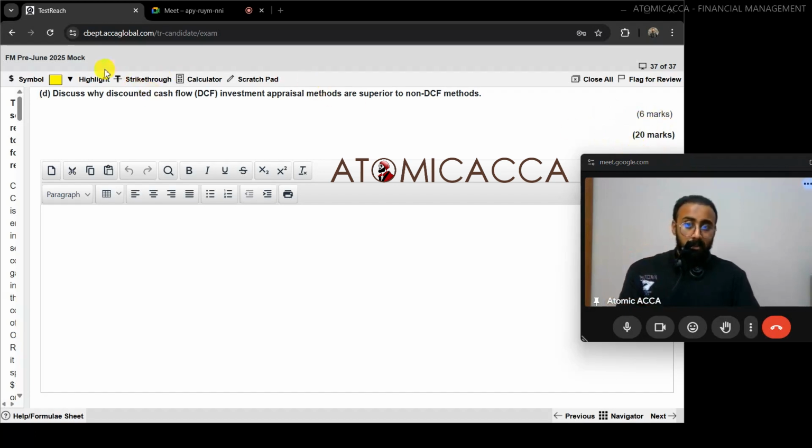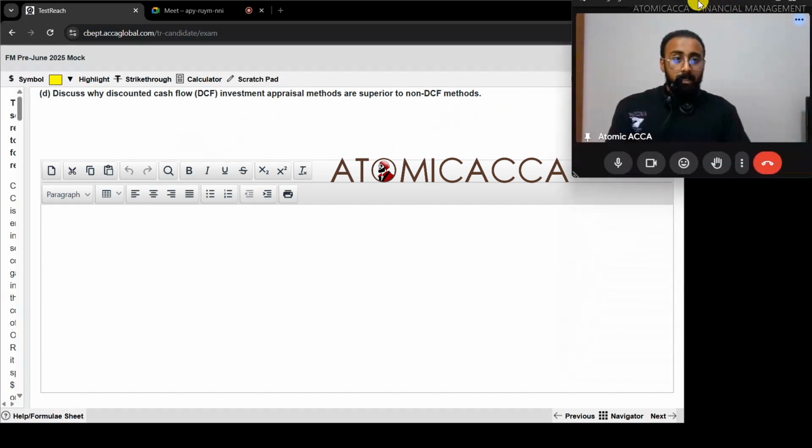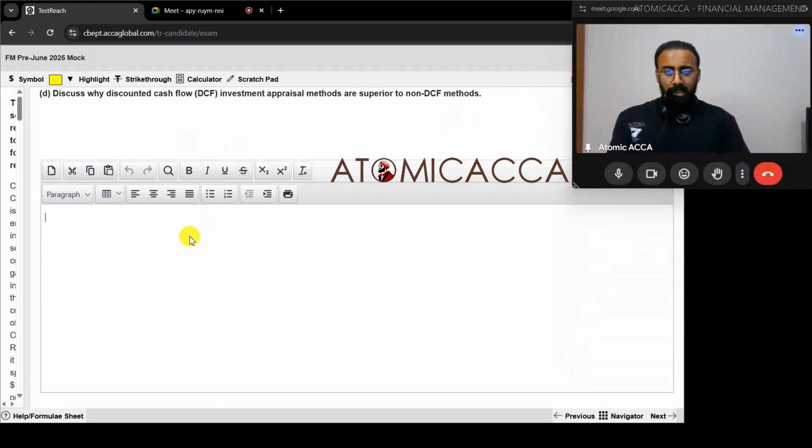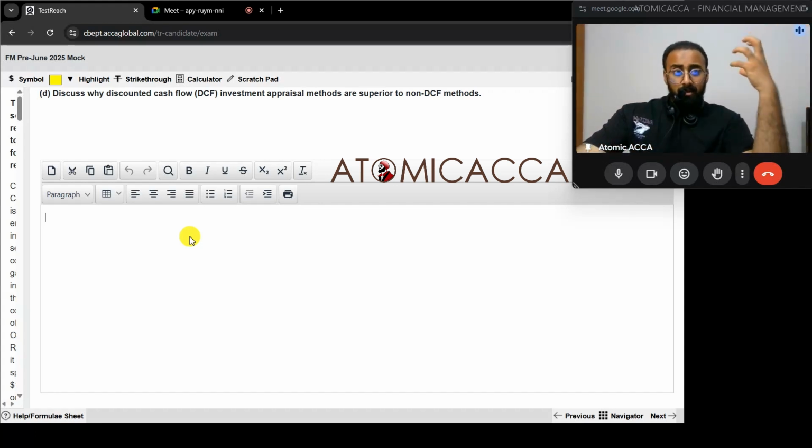But yes, you have to explain the methods, and that's a total theory question, so we don't need the case study. Let's start framing this. Say pure theoretical question. If you have done the exam kit, you must have seen the same question over there. So if you know the concepts from there, apply it. If you don't know, you can brainstorm the ideas, just think like this. The most superior king of our investment appraisal techniques is NPV. Just see why NPV is better than the other ones and start building your points.